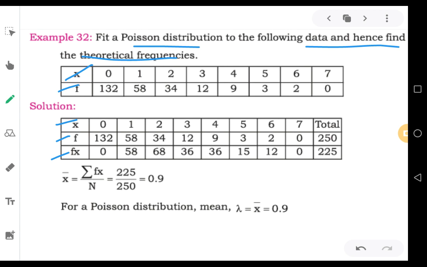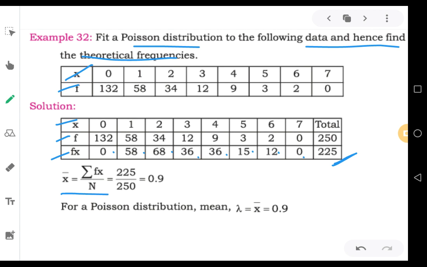In the first case, 0 into 132 is 0, 1 into 58 is 58, 2 into 34 is 68, 3 into 12 is 36, 4 into 9 is 36, 5 into 3 is 15, 6 into 2 is 12, 7 into 0 is 0, and the total summation fx you are getting is 225.